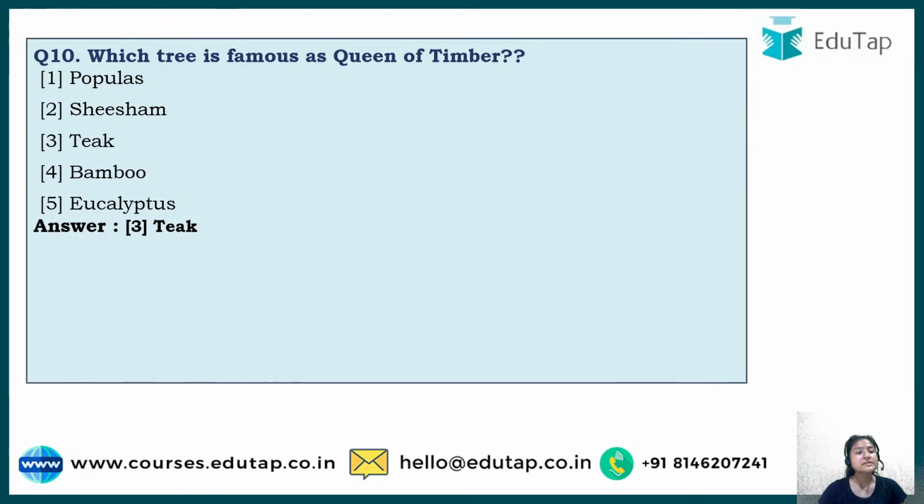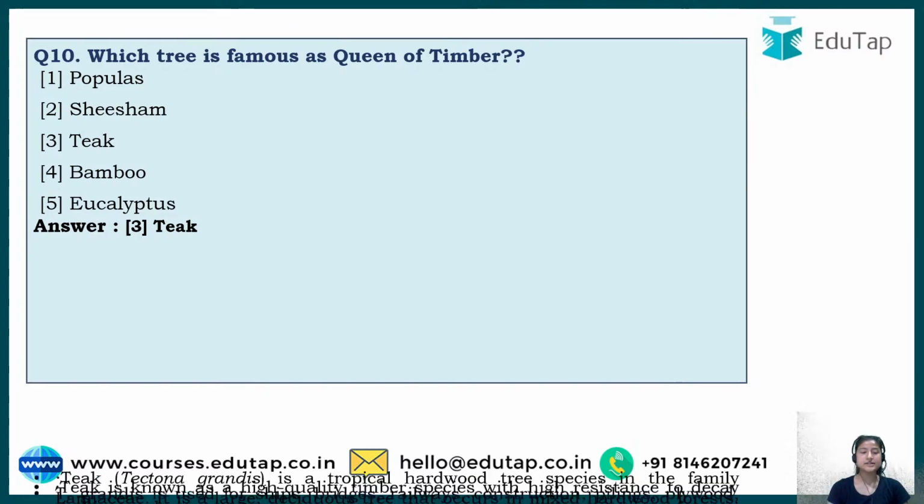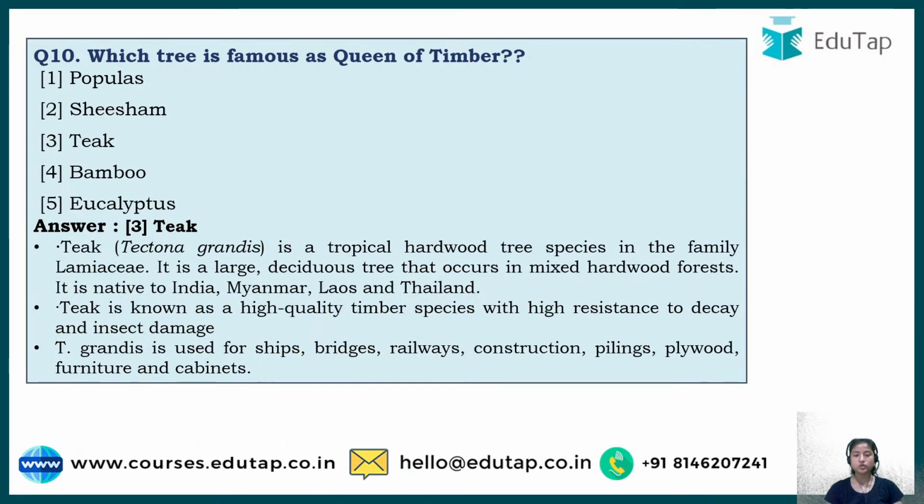So the answer to this is teak. It is known as the queen of timber. And why is it called so? First of all, it is a hardwood tree. It basically means it is hardy in nature. It is quite tough. Apart from that, it is a high quality timber species, with high resistance to decay. It means it does not decompose easily, or decay easily. Apart from that, it also resists insect damage, so it is not much affected by insects.